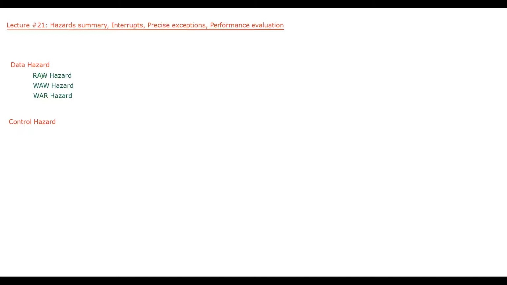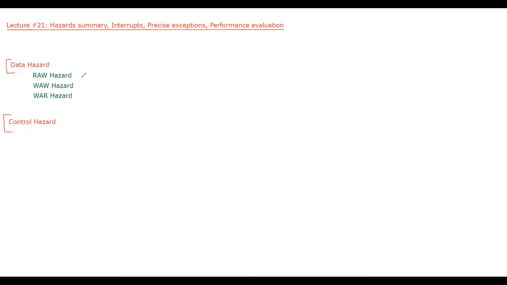Okay. So in pipeline, we discussed the hazards. One hazard was a data hazard, another was a control hazard, and the third kind of hazard was a structural hazard. And we know structural hazard is basically when two or more instructions are trying to access the same resource. But we won't discuss that kind of hazard here. We will only summarize these two hazards, data hazard and control hazard.